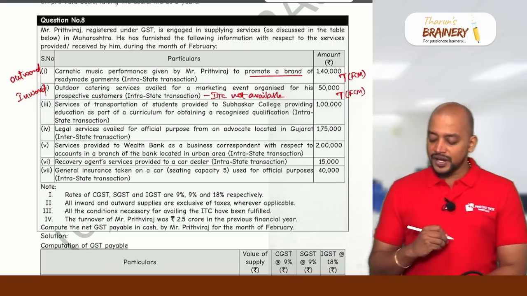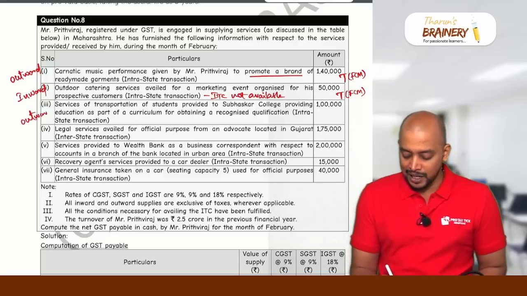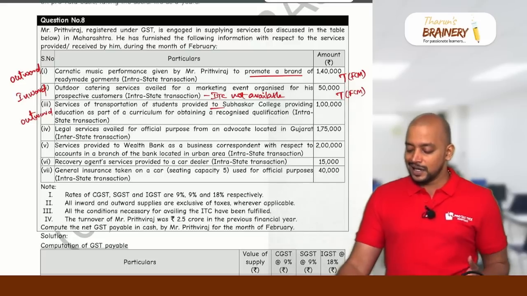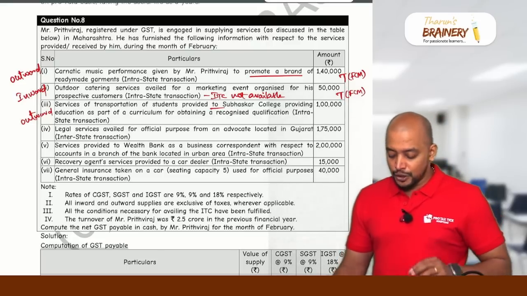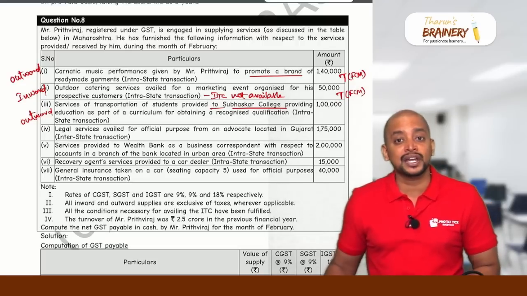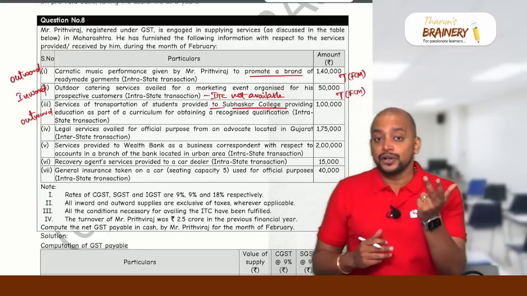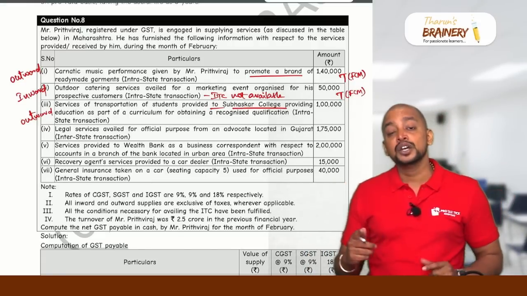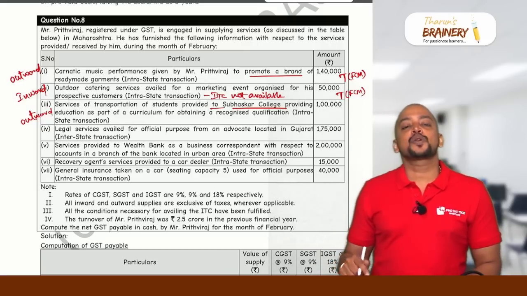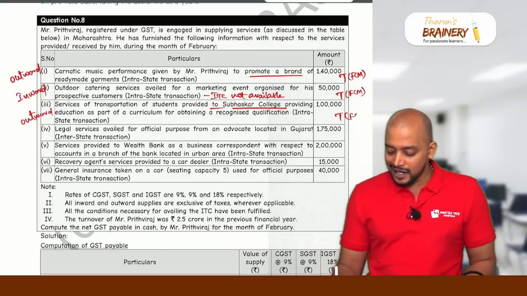And then service of transportation of students provided to Subhaskar College. So again it is outward supply. So they are providing transportation service to an educational institution, Subhaskar College, providing education as a part of curriculum for obtaining a recognized qualification. So what type of educational institution is Subhaskar College? Category 2 educational institution. So we have some exemptions. Transportation, catering, security and housekeeping within the premises provided to a category 1 educational institution is exempted. So in this case, it is provided to a category 2 educational institution. Due to that reason, it will be taxable under FCM.